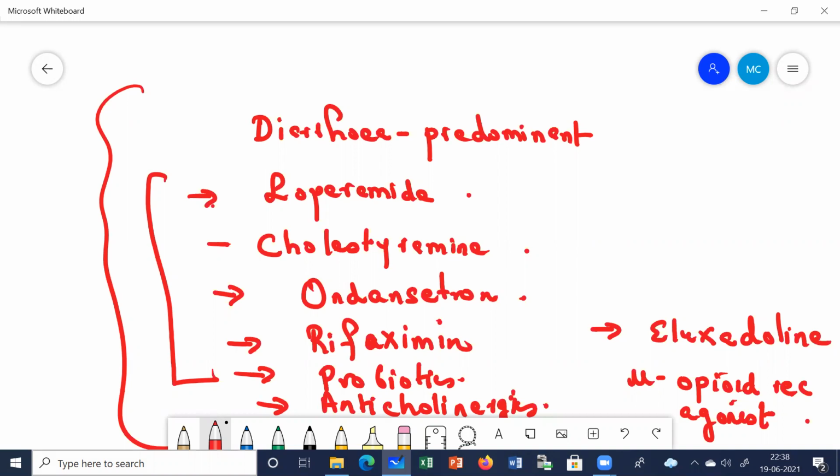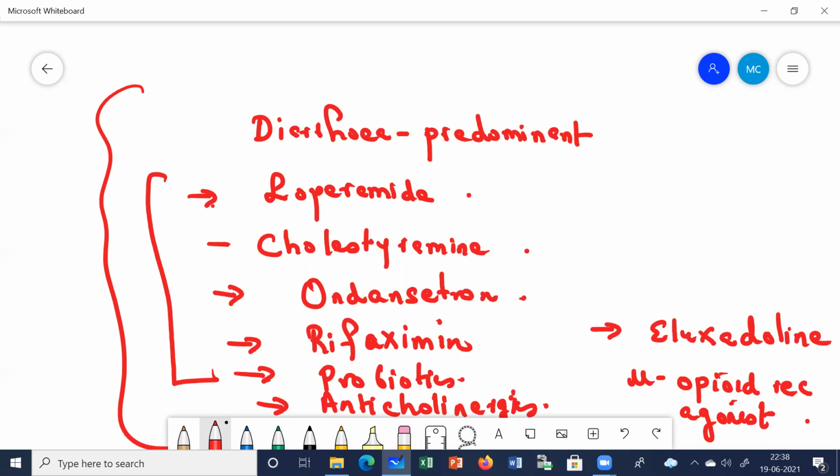Obviously, first we start with bulk laxatives. If it doesn't work, then only we go to other drugs like lactulose, lubiprostone, polyethylene glycol, linaclotide.